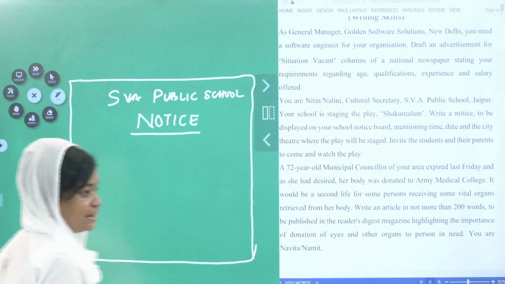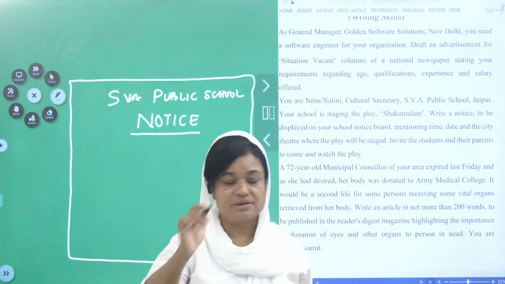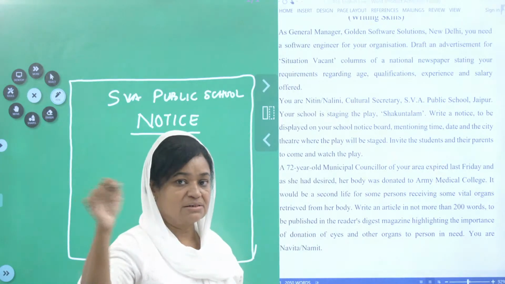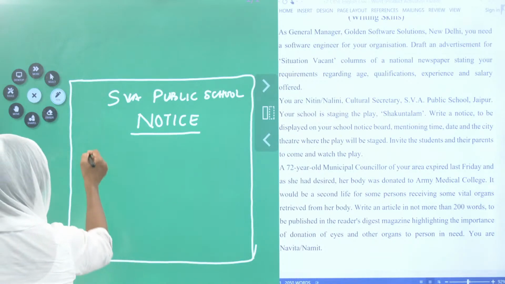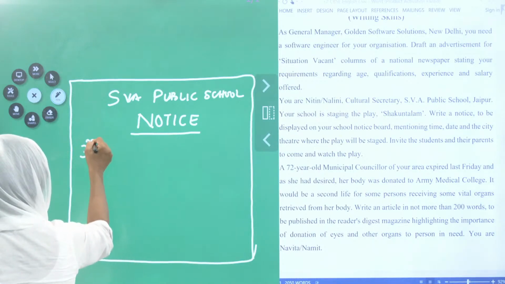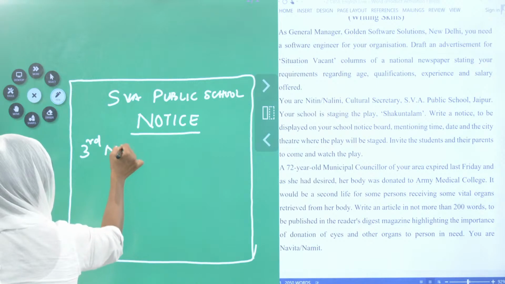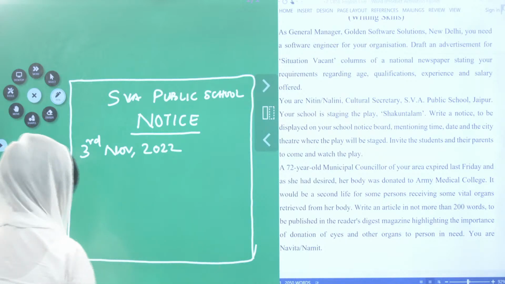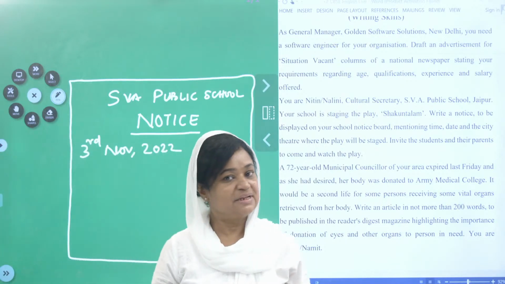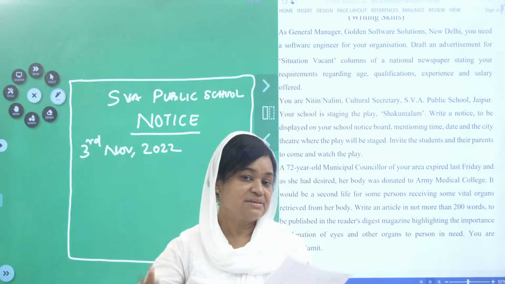Now, the next line is the date. How will you write the date? There is a confusion. Some children will just write, putting the bars or dots and all that. Not like that. You have to write, for example, the date. Next line is date. What is the very next thing?